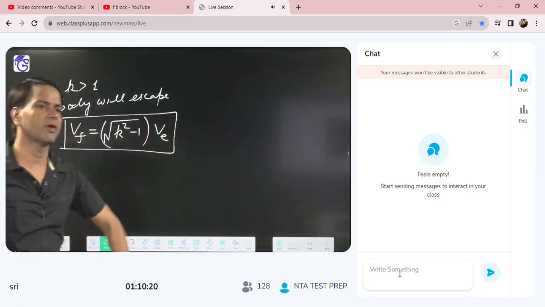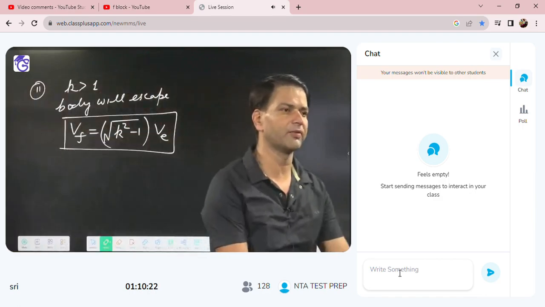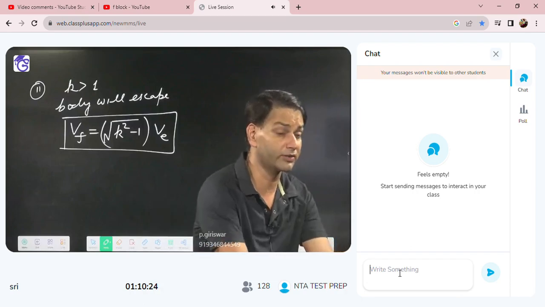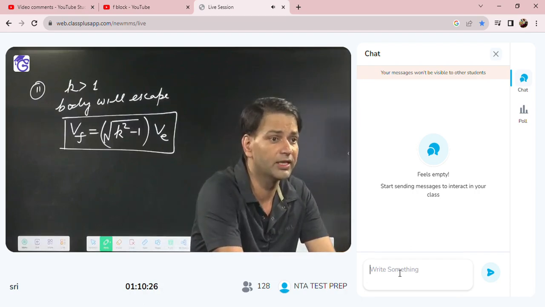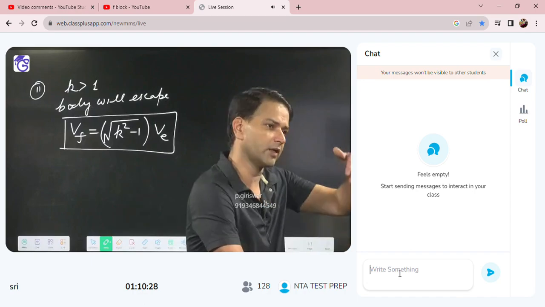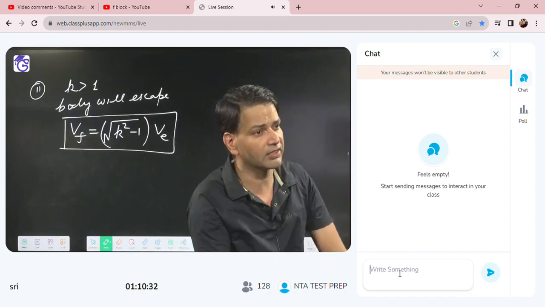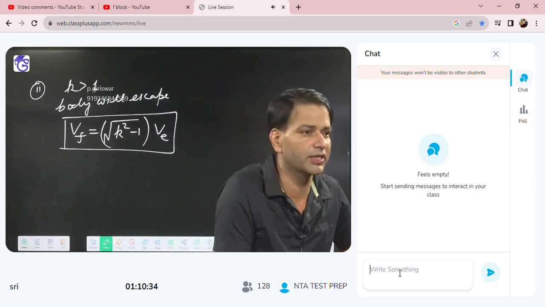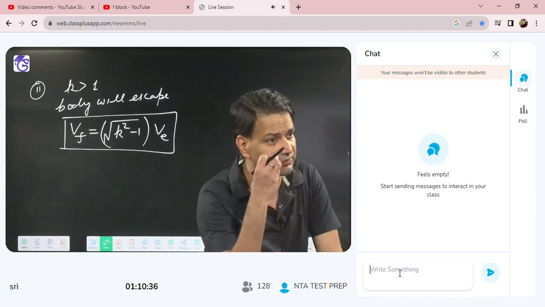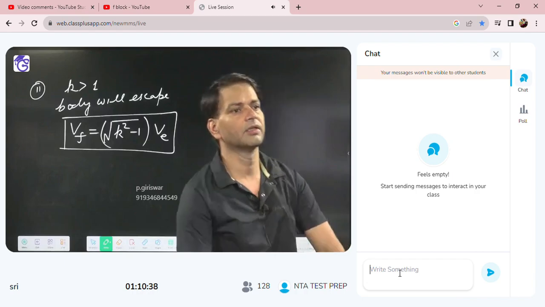If the velocity is 2 times the escape velocity, or 3 times the escape velocity, then the body will go to infinity, meaning out of the gravitational field. In that case, they will ask the final velocity. So the final velocity is under root of k square minus 1 into VE.